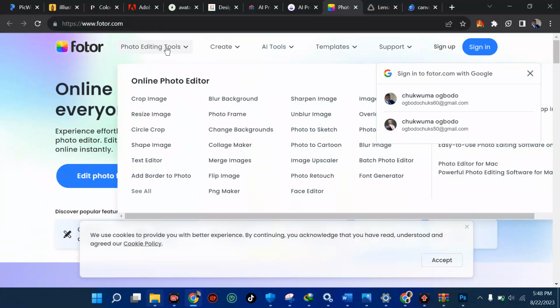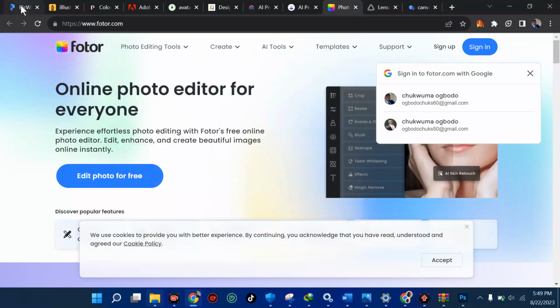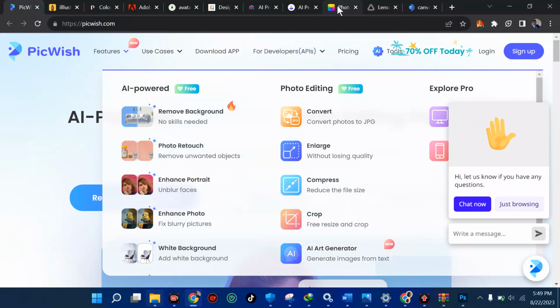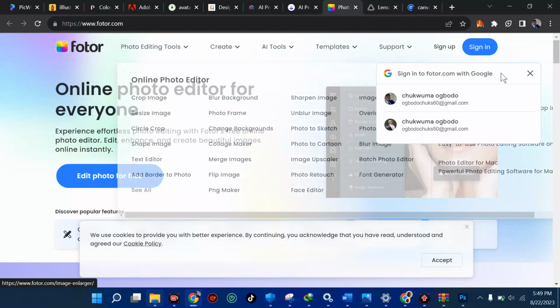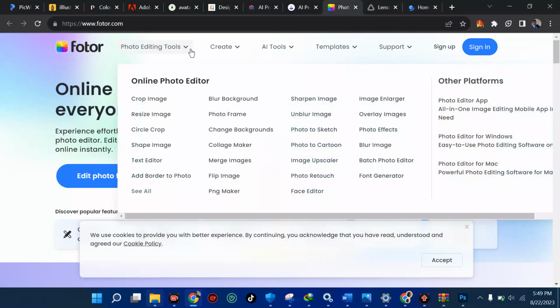Over at photo.com, you see there are a lot of crazy things you can do as well. You can crop image, resize image, blur background, just like the first one, Pickwish, which we talked about, which has a lot of crazy stuff. Same as this one here. You can use PNG makers, face editor, touch photo, font generator, you can import many photos, which is called batch photos, and edit them at once. You can unblur image, sharpen image, all done in this website. This website should be your choice, but I can't choose for you. In the comment section you should be able to pick something and tell me why you decide.